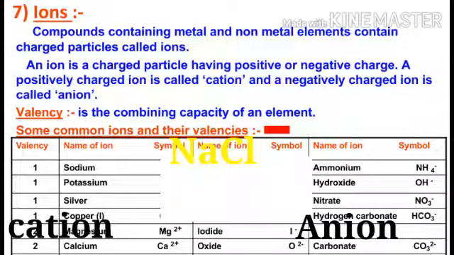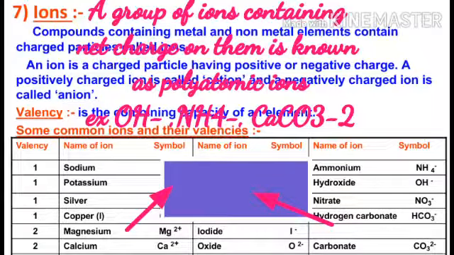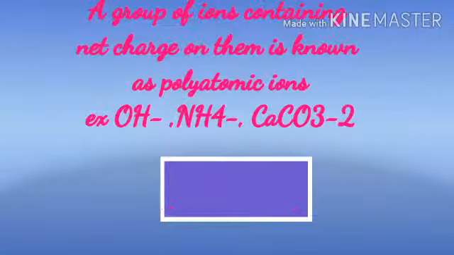Take for example sodium chloride, NaCl. Its constituent particles are positively charged sodium ions, Na+, and negatively charged chloride ions, Cl-. Ions may consist of a singly charged atom or a group of atoms. A group of atoms carrying a net charge is known as a polyatomic ion.